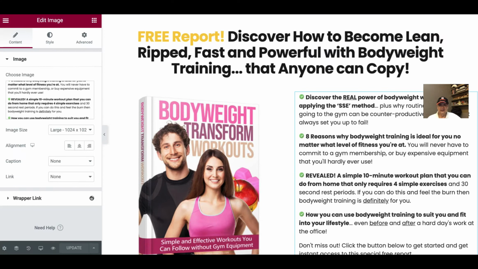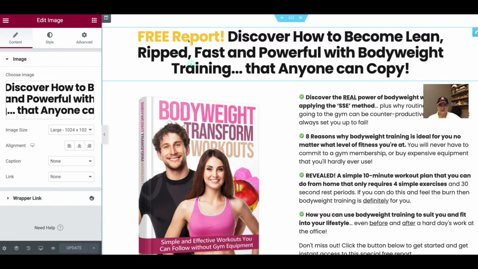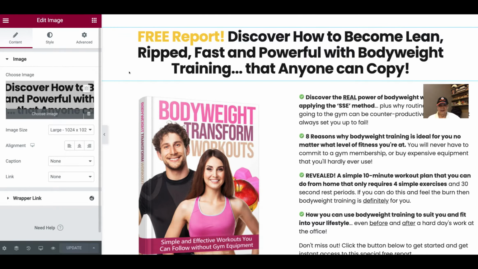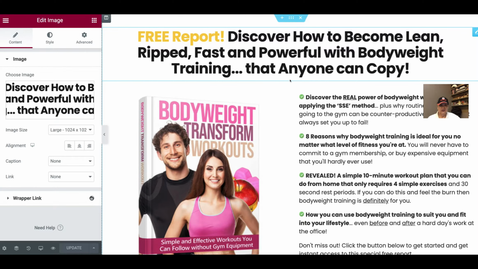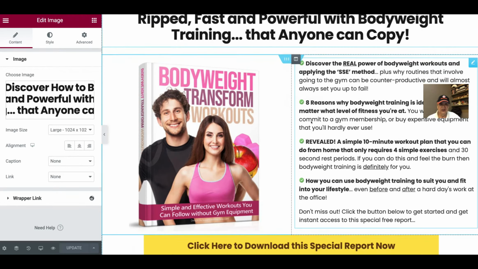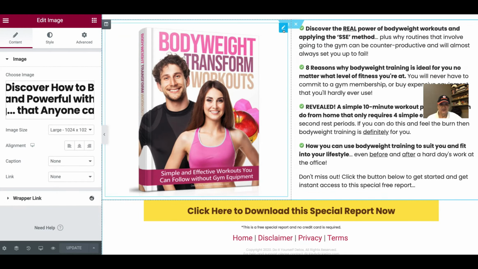Now, next thing that you notice is how we did our thing. Why I want to share with you is, you notice here the section number 1. This is section number 1 here, right? It's actually my image. It's not the text that I put in. This is an image. Okay, section 2, if you go in here, this is section 2. Section 2 has 2 columns, a column on the left and a column on the right.